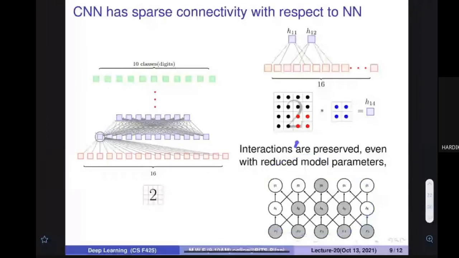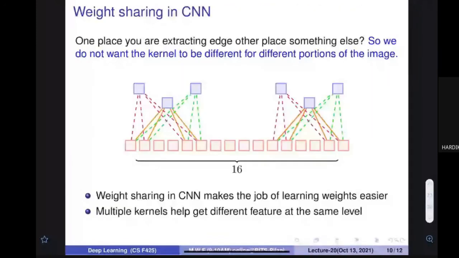With more layers, the network actually becomes better, because it preserves all the things that were there. Okay, and then comes a very important thing. They do weight sharing. Means what? For example, let's assume there are three different kinds of filters here: a red one, a green one, and a solid one.